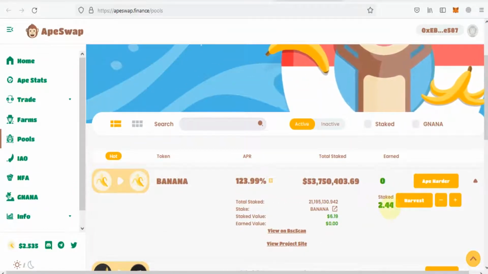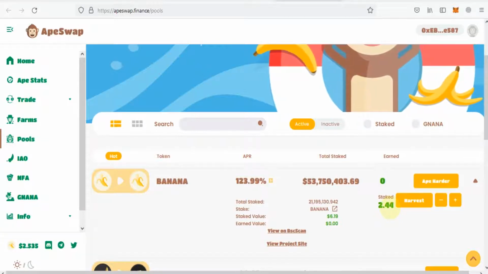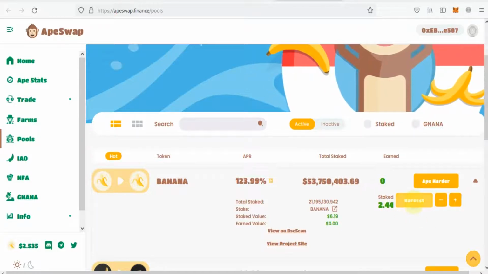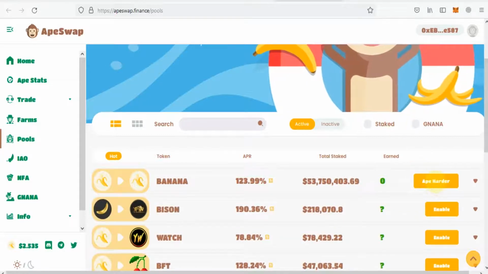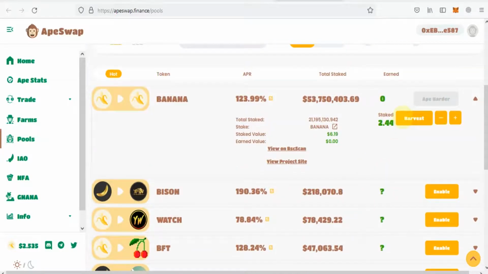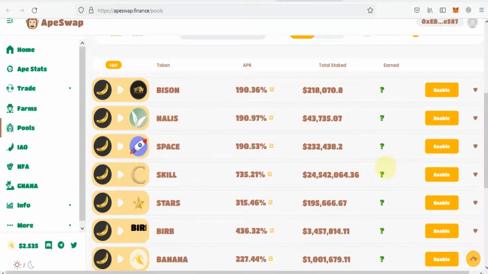2.44 is going for staking. When you want to withdraw your earned profit, you will click here on harvest. Here you will click on harvest, and your MetaMask will do one transaction, and your profit will be harvested.